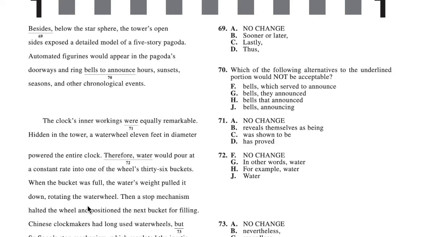So for F, "bells, which serve to announce hours, sunsets, seasons, and other chronological events," that works grammatically because it's a dependent statement. H, "bells that announced," again, another dependent statement. "Bells, announcing hours, sunsets, seasons, and other chronological events," again, is a dependent clause. G, however, is an independent clause. "Bells, they announced hours, sunsets," that's a whole other sentence. So that's two sentences without a separation, and that's not grammatically allowed. So that's why G does not work.